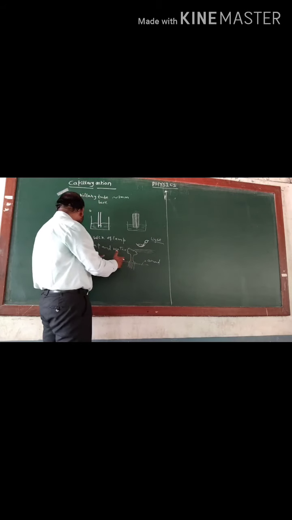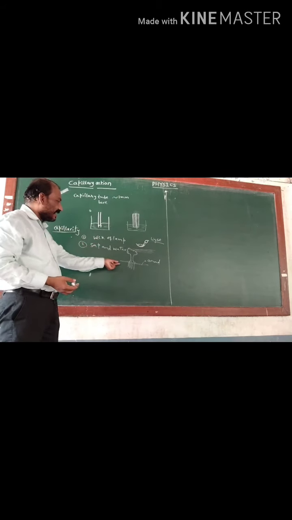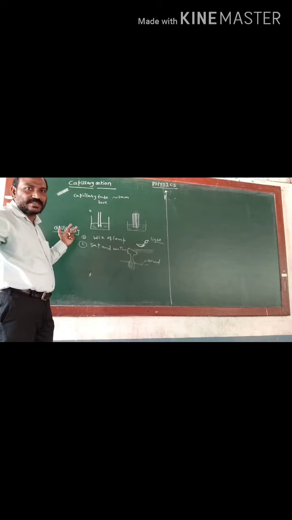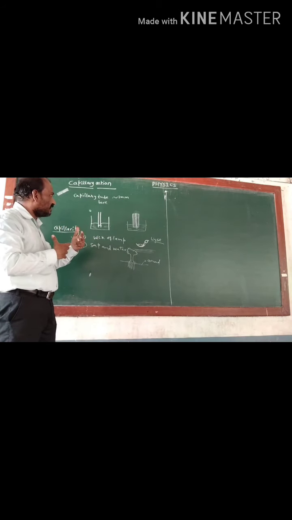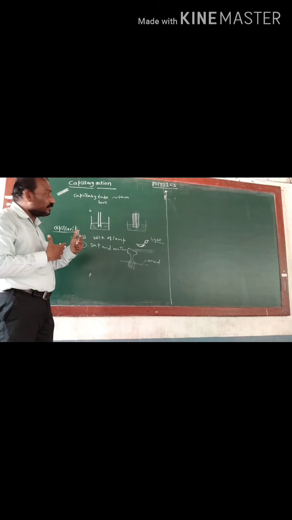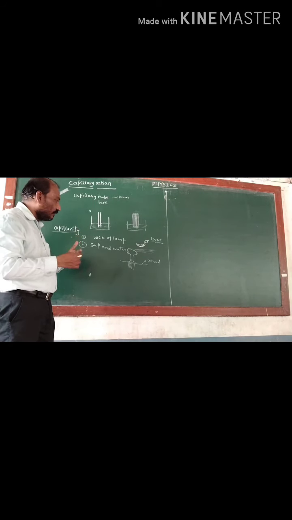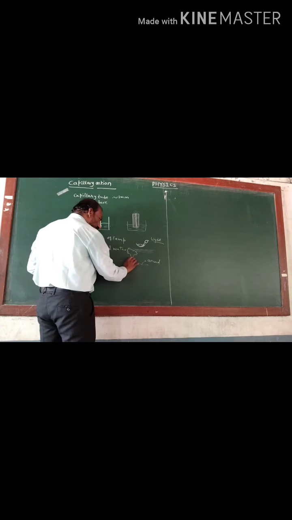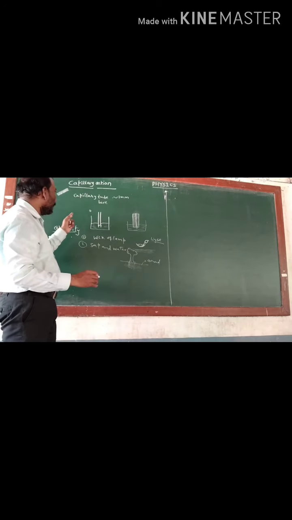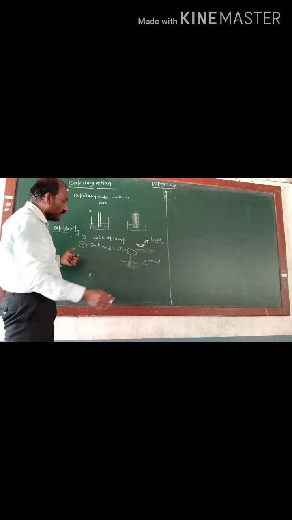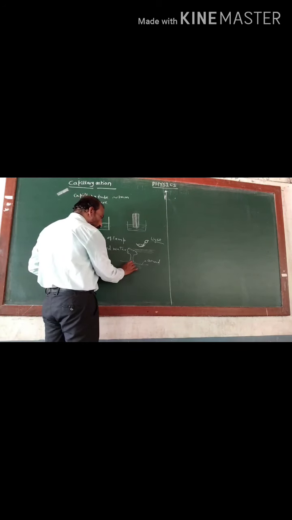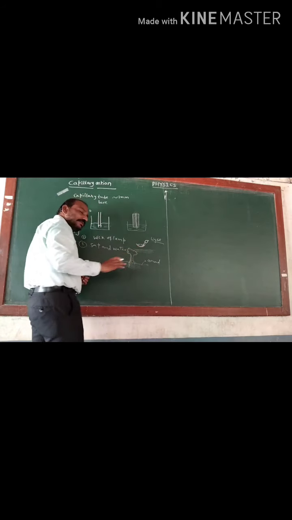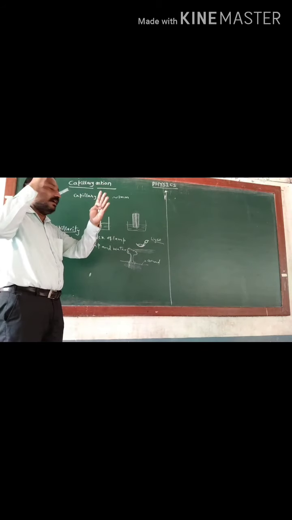These roots act as capillary action. Each one acts as a capillary tube. There are a number of roots, and their size is very small. So each one acts as a capillary tube. Therefore when the water is here, the water will automatically rise, because each root acts as a capillary tube. The water rises from this root up to the leaves, from the bottom to the top of the tree.